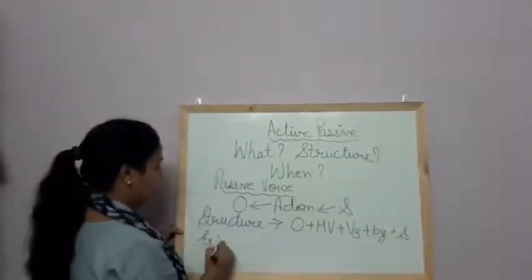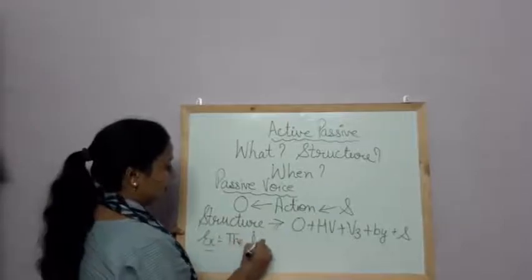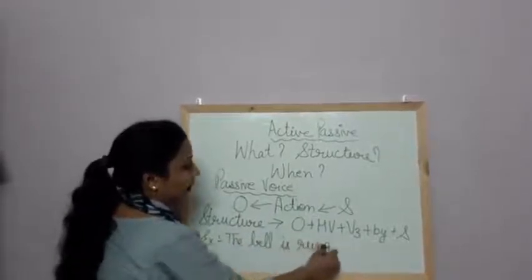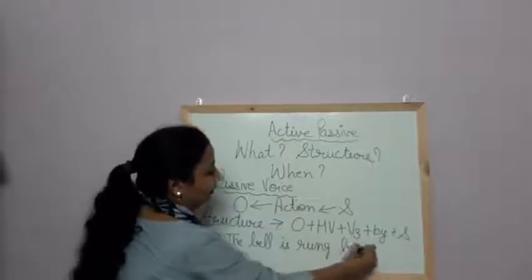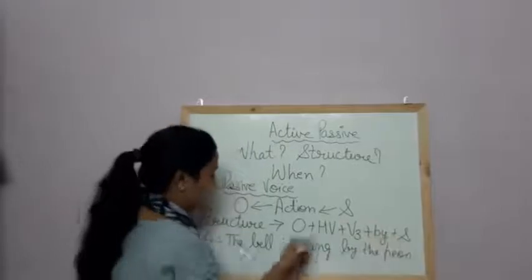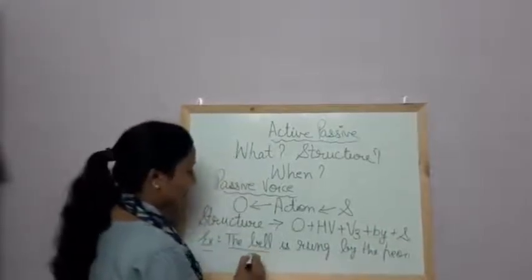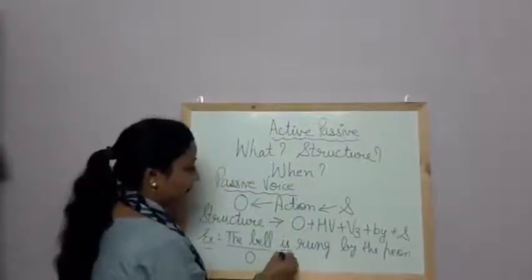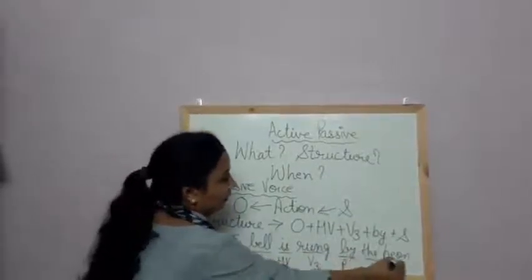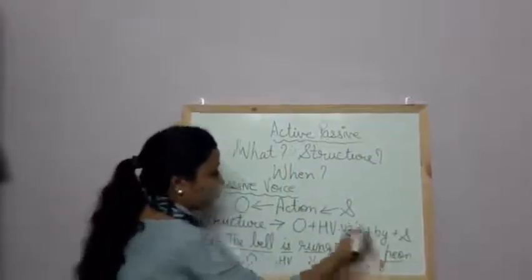Example, the bell is rung by the peon. Here the bell is object, is is helping verb, rung is V3, by is preposition, peon is subject.